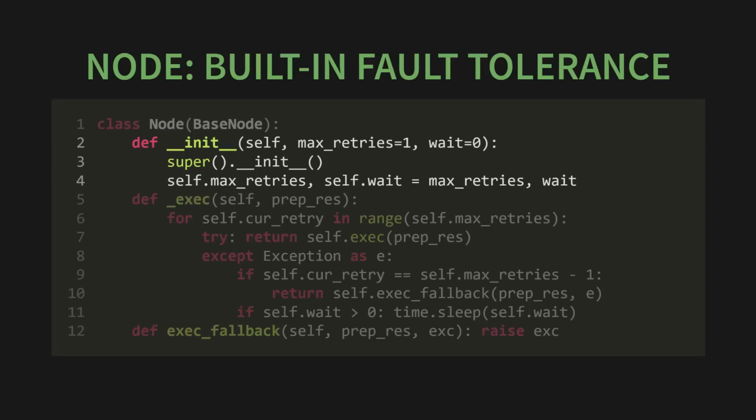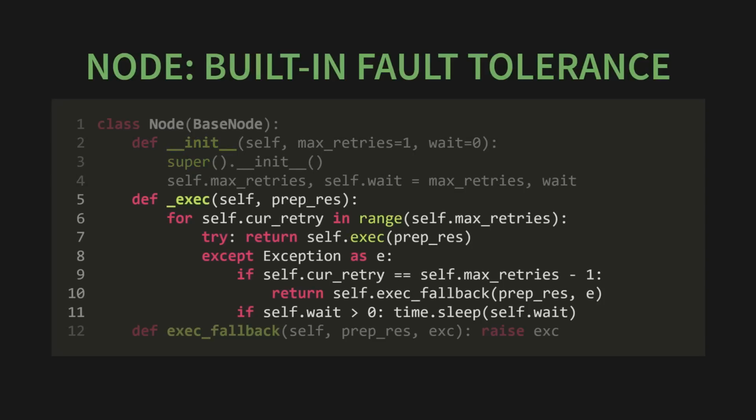Behind the scenes, Pocketflow wraps your exec code in a safety harness. It's basically a for loop that runs up to max retries times. Inside the loop, it tries to run your code. If an error happens, it doesn't crash. It just says, "Oops, let's wait a few seconds and try that again."